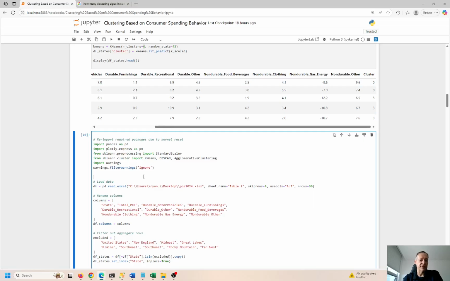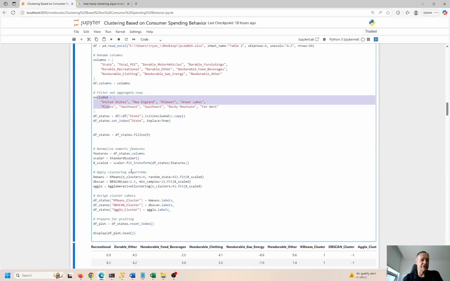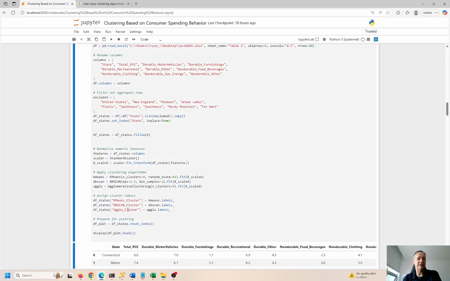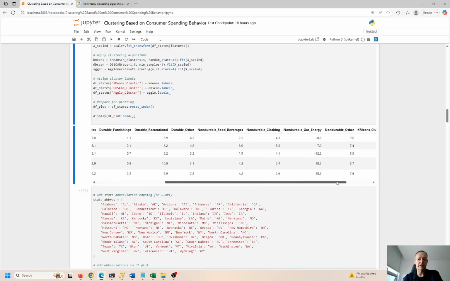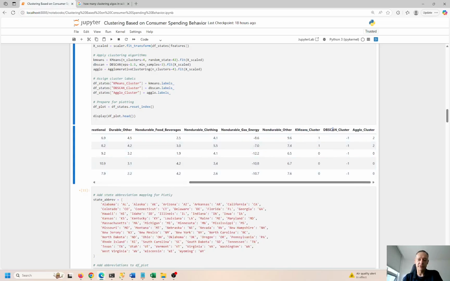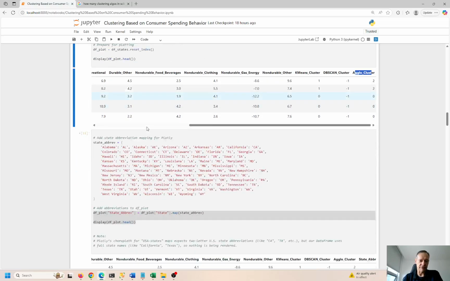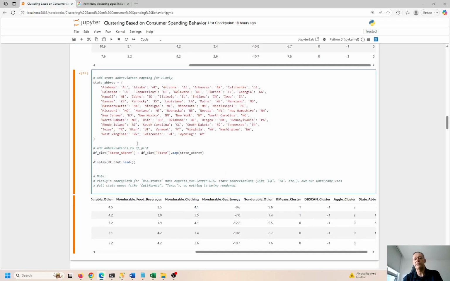I'm looking at 3 in this case. So I'm pulling in the data again, setting the columns, excluding some, and then I'm going to go ahead and apply the K-means, DBSCAN, and agglomerative clustering all together in this case. So the first time I just did K-means, pretty simple, pretty straightforward. Now I'm going to do all 3. So we have the K-means cluster, DBSCAN cluster, and agglomerative cluster. And I want to go ahead and plot these using Plotly. So we can use this technique called a choropleth map. It's very cool. You take everything and pop that into a map format. So you can see visually, based on the United States geographical map, how everything plays out.